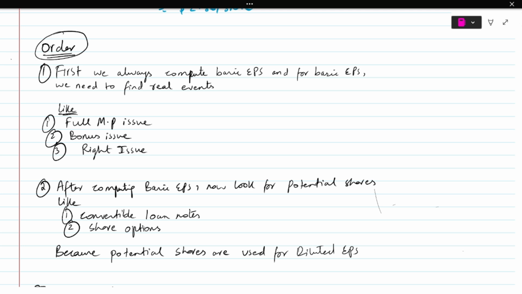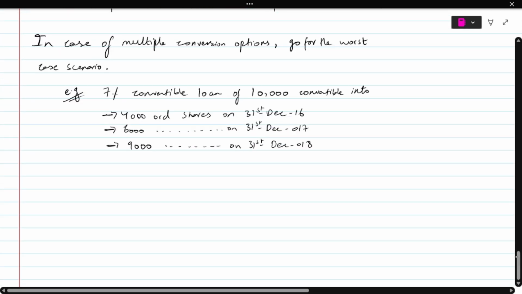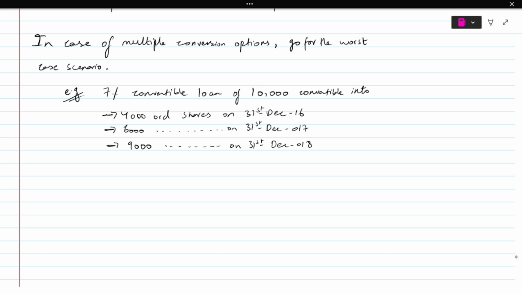Now, one last thing that I need to discuss with you guys is that there can be a case where you have multiple conversion options. Okay, so I'm talking about the convertible loan note. In the question of convertible loan note, there can be a question where they give you multiple conversion options. What does that mean is that, for example, it will say that 7% convertible loan note of 10,000 can be converted into 4,000 ordinary shares or 6,000 ordinary shares or 9,000 ordinary shares. So if you have a question like this where you have multiple conversion of shares, what will you do?